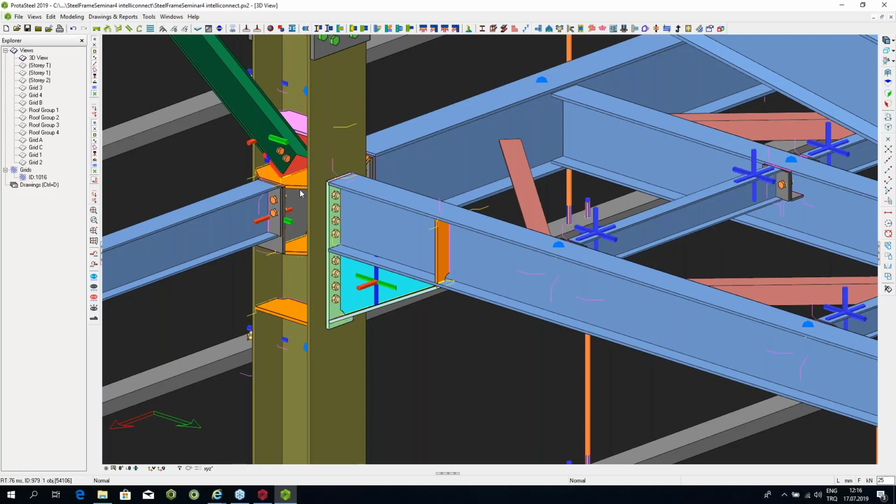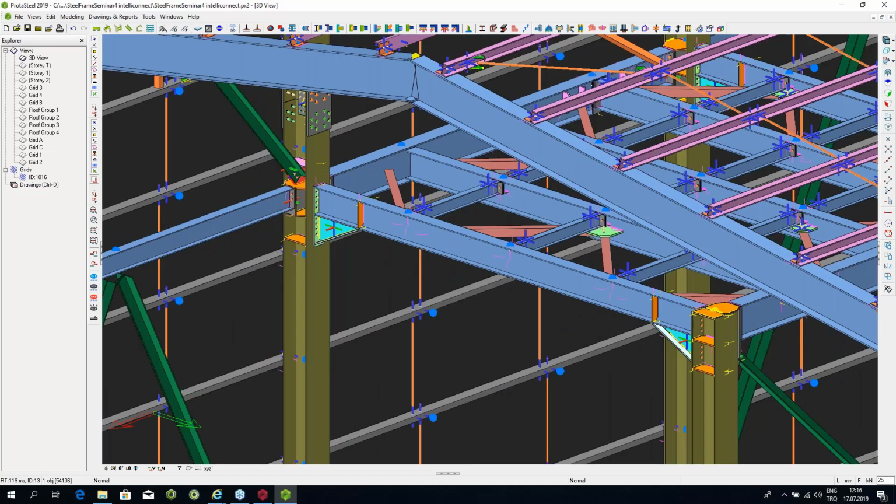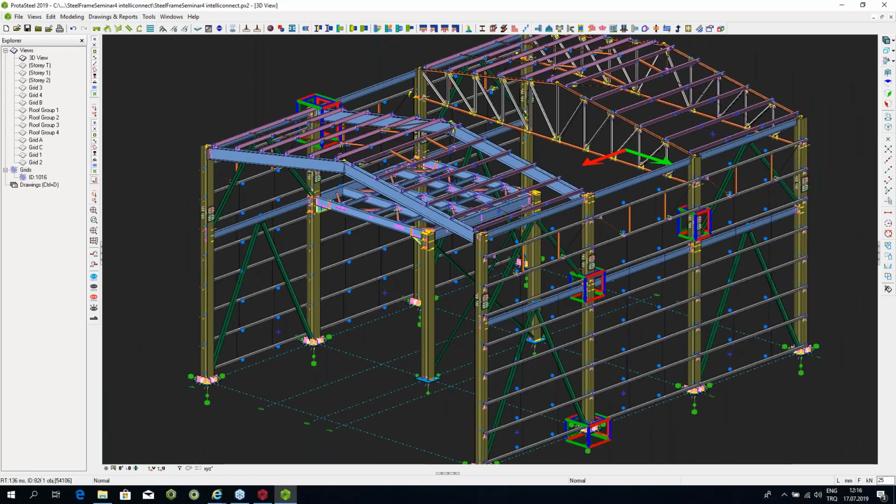So this is the idea of IntelliConnect. This is what IntelliConnect does for you. What I want to emphasize again and again is that consultancy companies usually are quite overwhelmed by the challenge of 3D modeling. And what I want to show you was that this feature, IntelliConnect, and in general the way in which ProtaSteel handles the steel will make it a breeze for you. It'll be extremely easy, and you've seen it on the screen yourself.